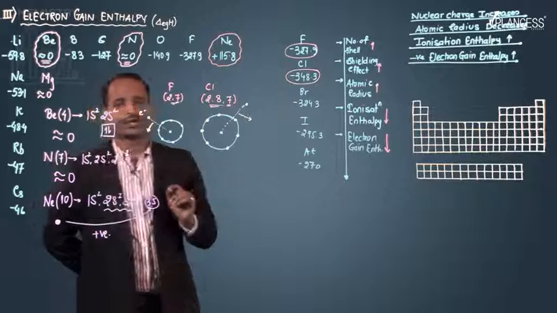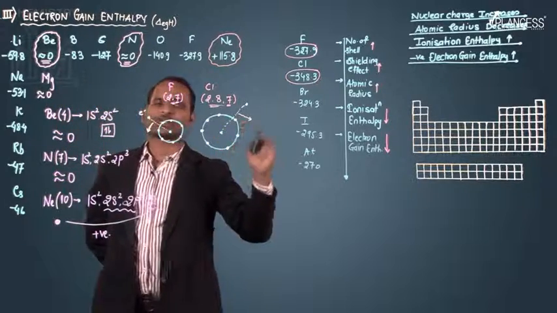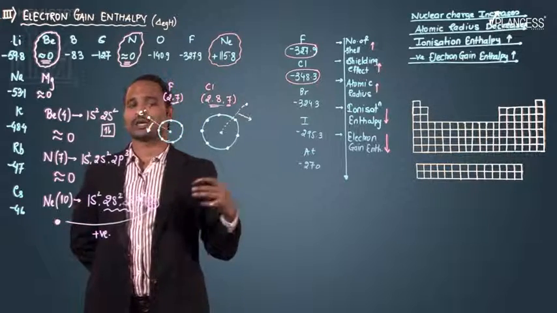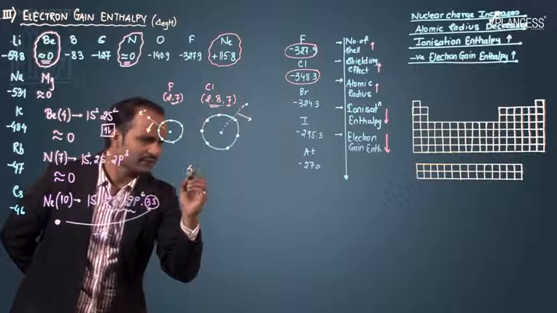Now, like ionization enthalpy, where we did first ionization enthalpy and then second ionization enthalpy, similarly here we also have first electron gain enthalpy and second electron gain enthalpy. This is known as successive electron gain enthalpy.